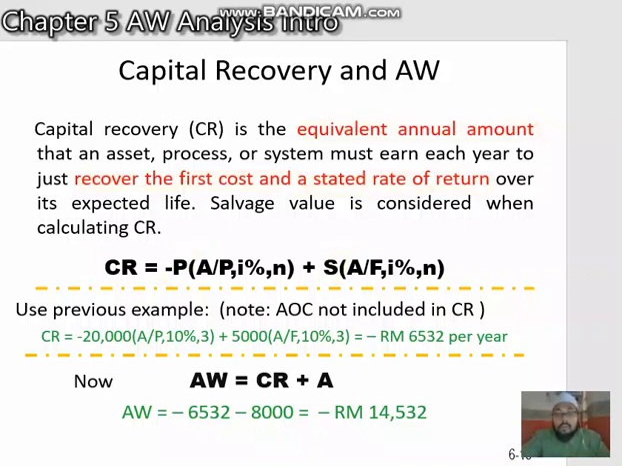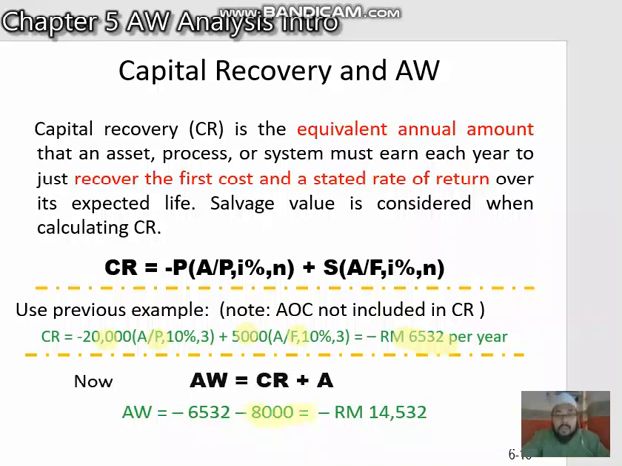And if you look at the previous example, which is the example that we used to prove the AW advantage, we can calculate based on one life cycle. So we see here the CR only consists of the first cost P, and the F is referred to the salvage value, 5,000. So the CR for that example is negative 6532 per year. And how about the annual operating cost? It will be added later.